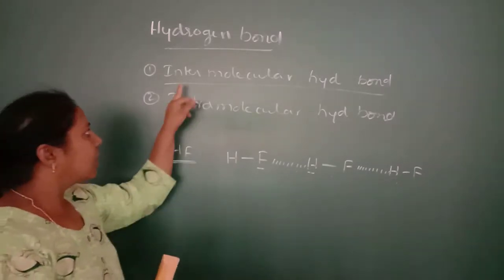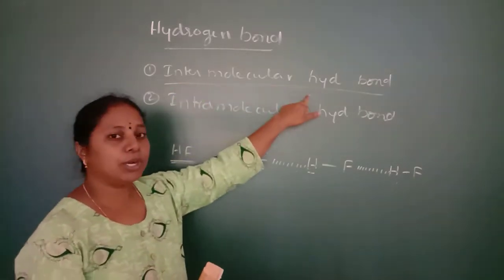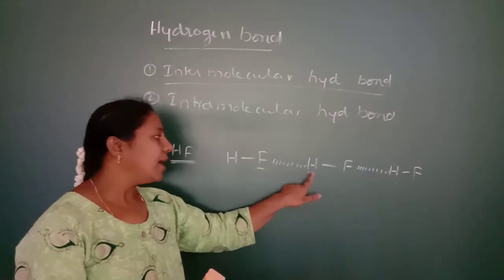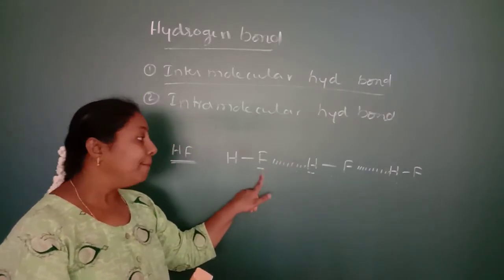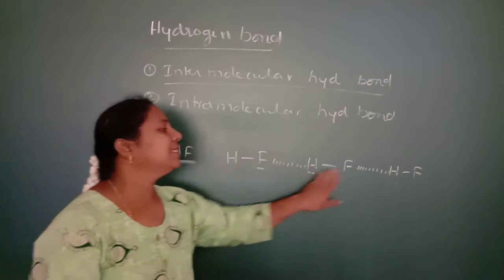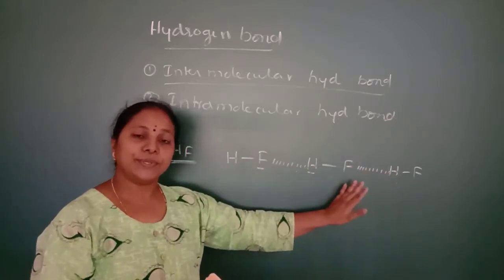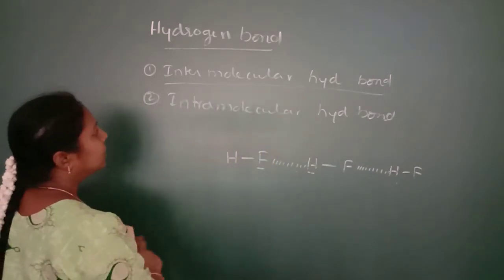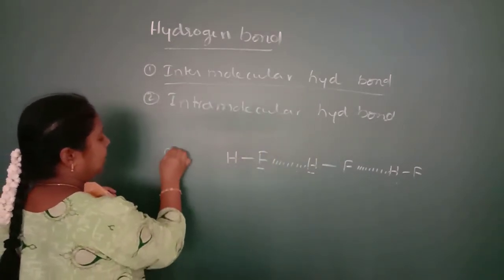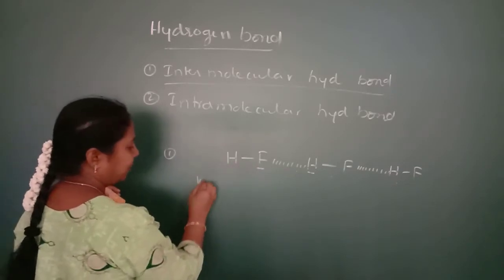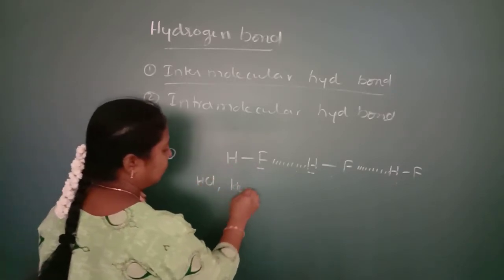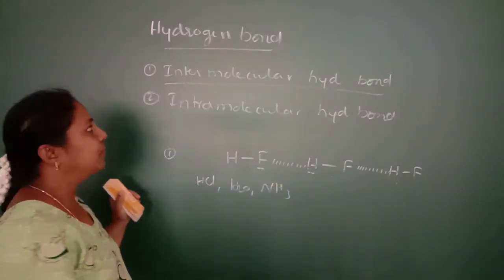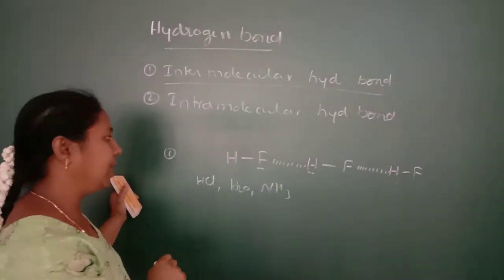bonding. So how can we define intermolecular hydrogen bonding? The force of attraction between hydrogen atom and the other electronegative atom belonging to other molecule of same kind. That force can be taken as intermolecular hydrogen bonding. For this intermolecular hydrogen bonding, the examples are HF, HCl, H2O, NH3. All these are examples of intermolecular hydrogen bonding.